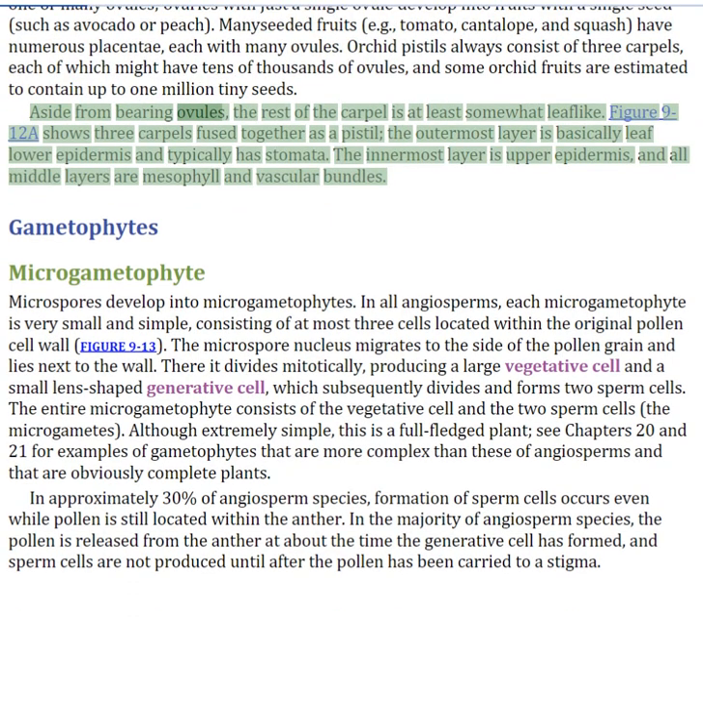Aside from bearing ovules, the rest of the carpel is at least somewhat leaf-like. Figure 9-12a shows 3 carpels fused together as a pistil. The outermost layer is basically leaf lower epidermis and typically has stomata. The innermost layer is upper epidermis, and all middle layers are mesophyll and vascular bundles.